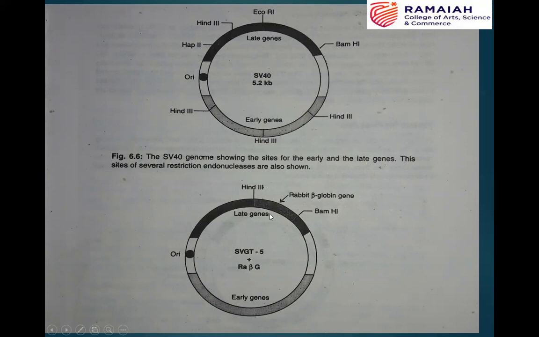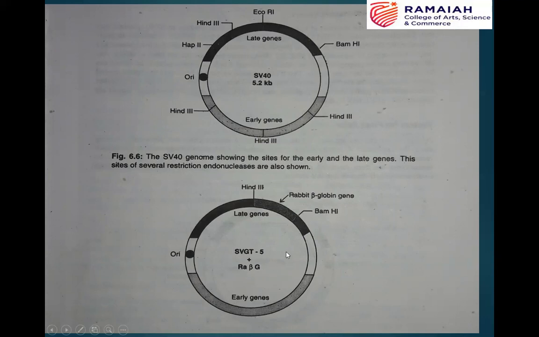Down here, it shows the diagrammatic representation of one of the SV40 virus vectors, SVGT5, and here the foreign DNA that is incorporated in this virus vector is the rabbit beta globin gene. When this rabbit beta globin gene is introduced, a few of the late genes of the genome are replaced.